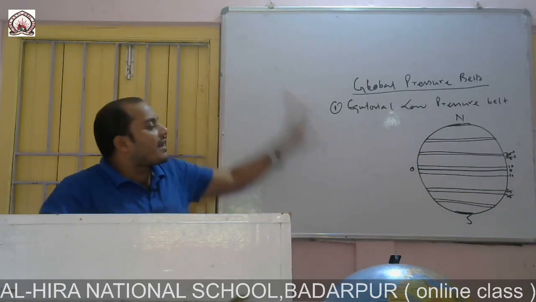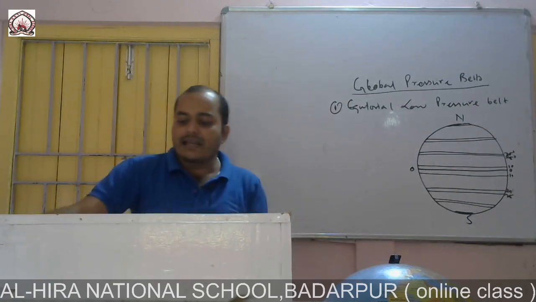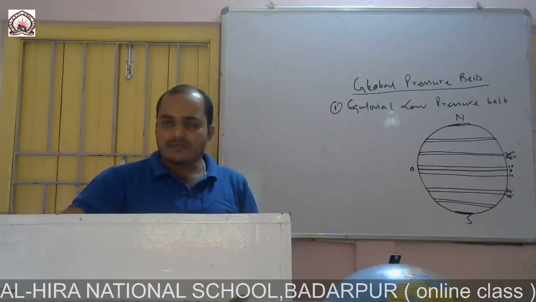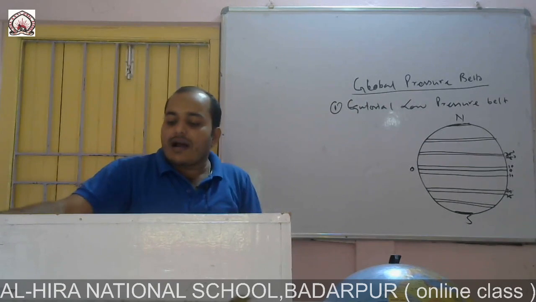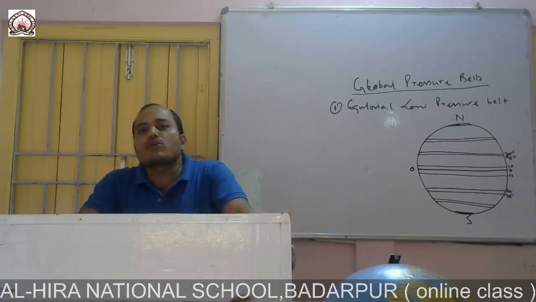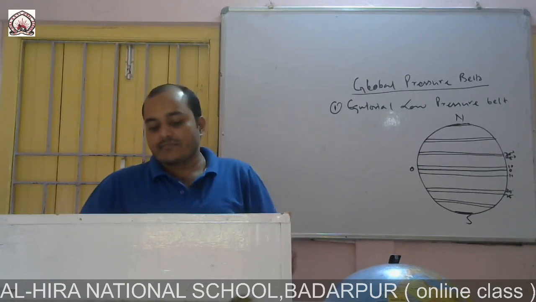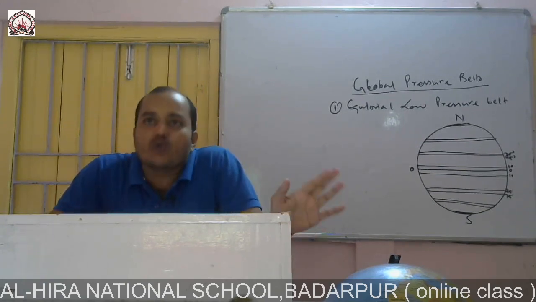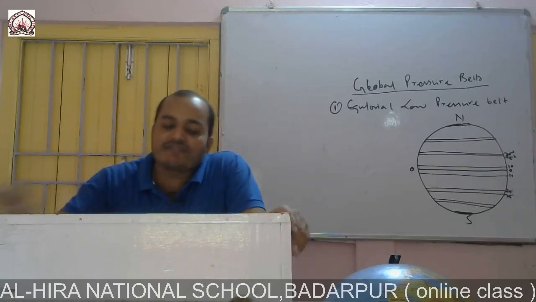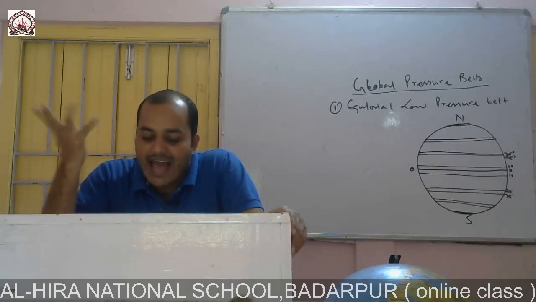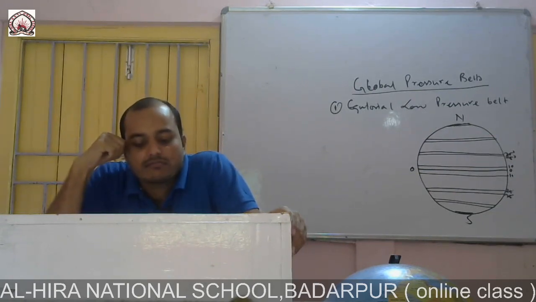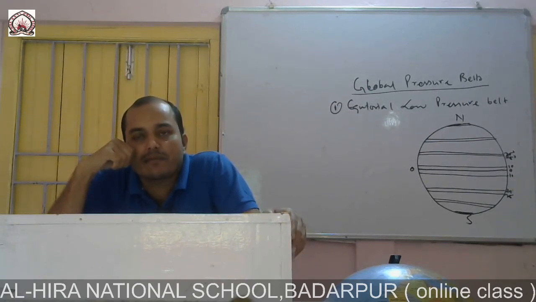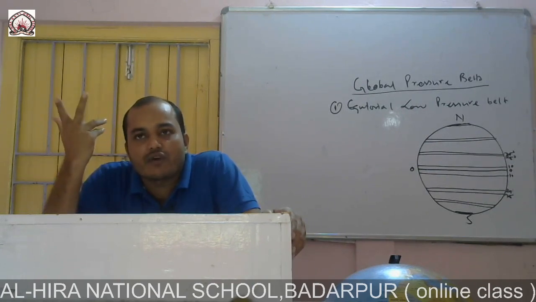These two polar regions are mainly covered with snow and are very cold. Because of this, pressure is high, and due to extreme cold conditions, the water of this region is deposited in the form of ice. The air of this region does not contain water vapor. There is no chance of containing water vapor because water is deposited in the form of ice.